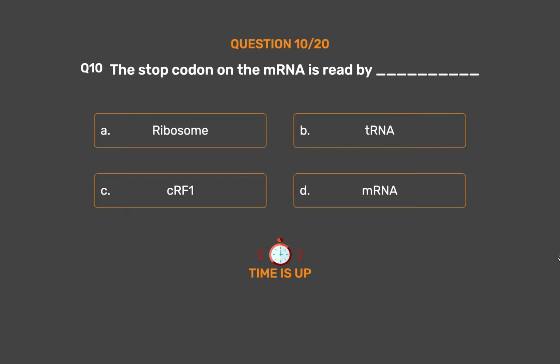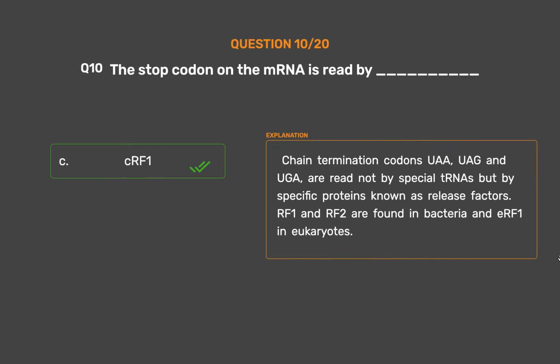The correct answer is option C. eRF1. Chain termination codons UAG and UGA are read not by special tRNAs but by specific proteins known as release factors. RF1 and RF2 are found in bacteria and eRF1 in eukaryotes.